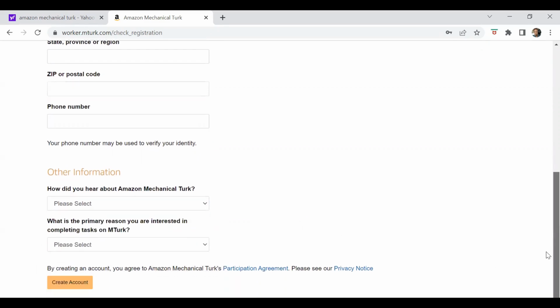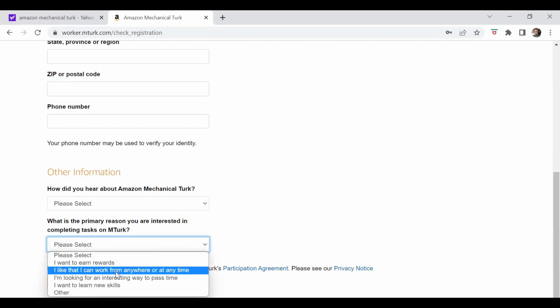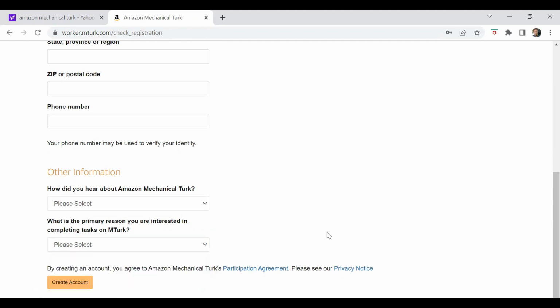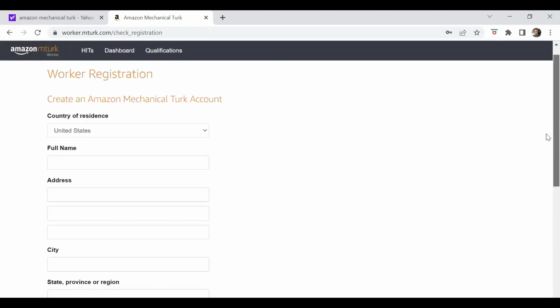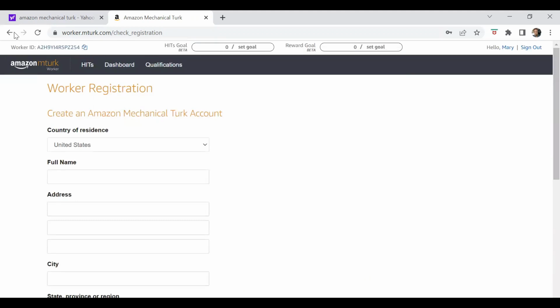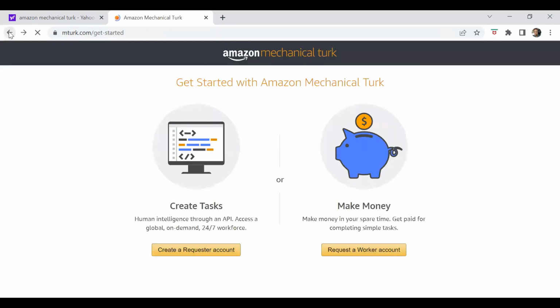Then, what's the primary reason you're interested in completing tasks on MTurk? I want to earn rewards. I like that I can work from anywhere, anytime. I'm looking for an interesting way to pass time. I want to learn new skills. Guys, anyone that's okay for you, select, then click create an account. I'm not creating a new account because I already have an account with them, so let me just sign in with my own account.